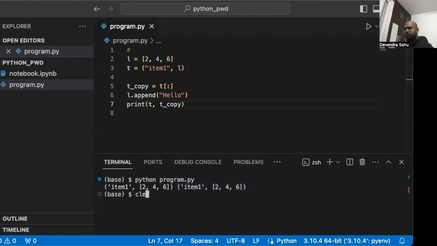Right? Let's see. Now we can see that the list was modified and hello was appended to the list. Even when the tuple is immutable, cannot be changed, we can see that the new list is in both the original and the copy, right? So this is sort of a copy which we call a shallow copy.